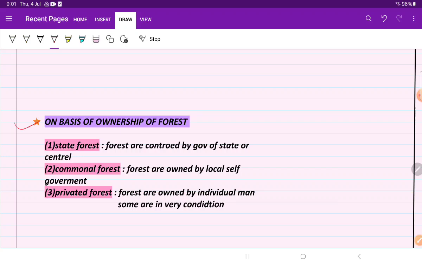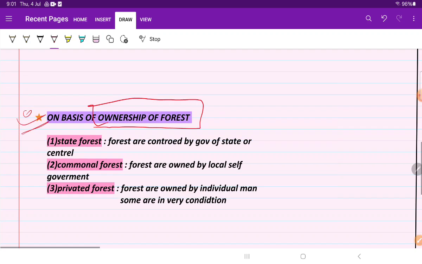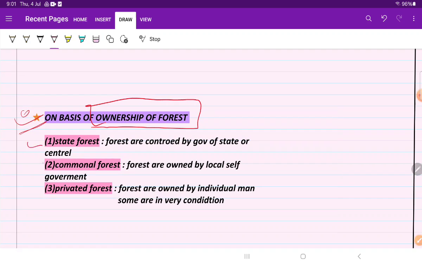Now on the basis of ownership of the forest. Yes students, there is an on-the-basis-of-ownership topic also: state forest, communal forest and private forest. You may be confused about what the private forest is. We will also discuss it, don't worry. First of all, let's see about the state forest. What are the state forests?